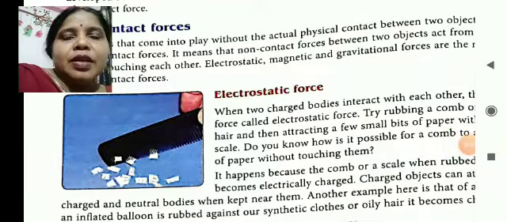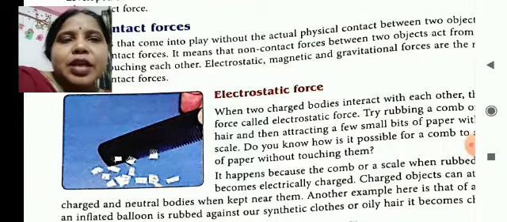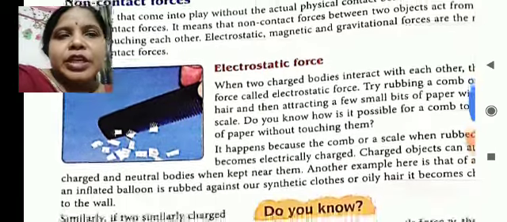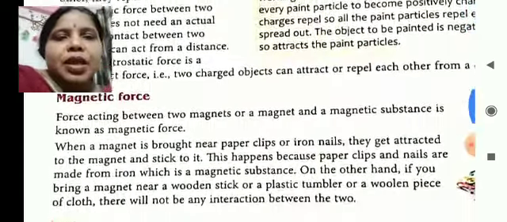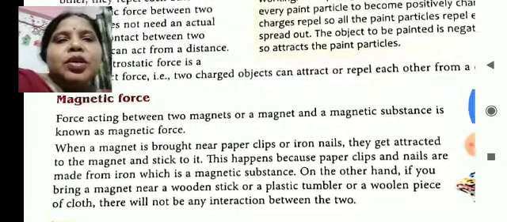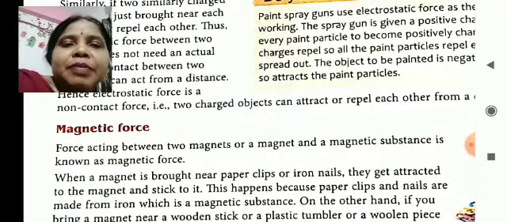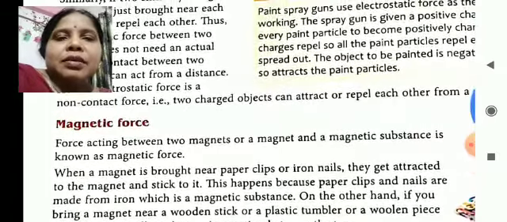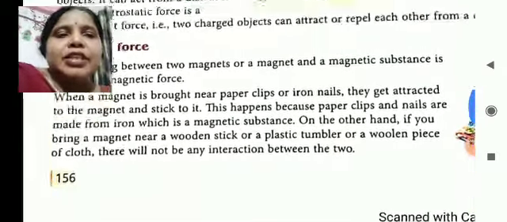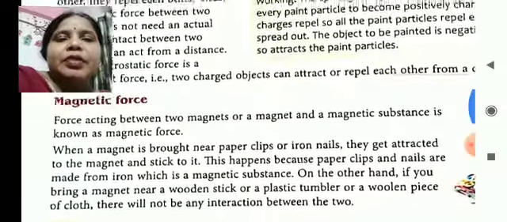We will read frictional force and electrostatic force in detail in the next chapter. Some topic from magnetic force and gravitational force is left there. First, about magnetic force.